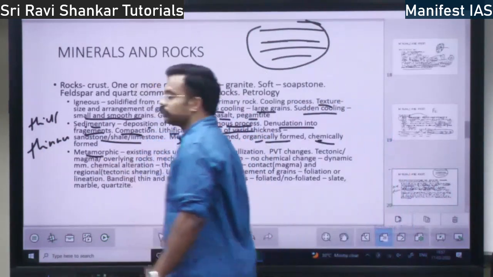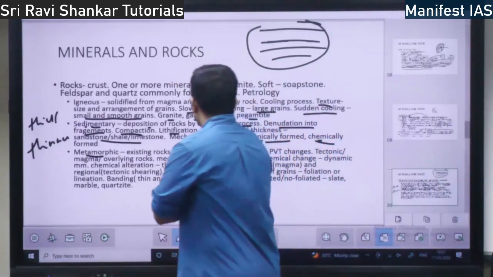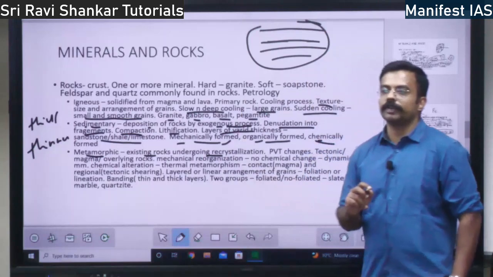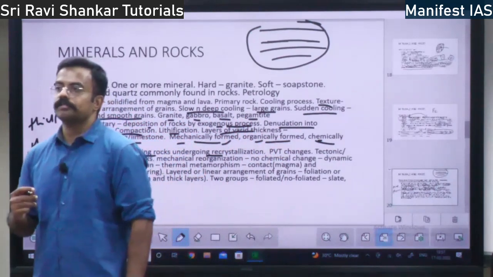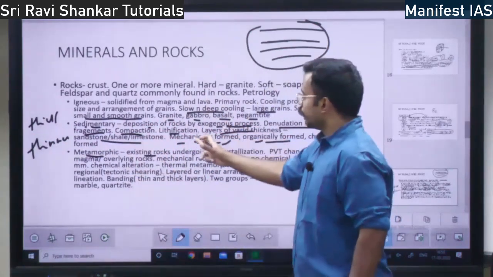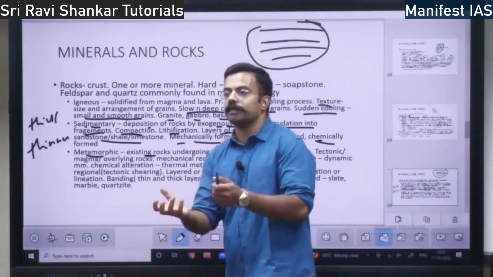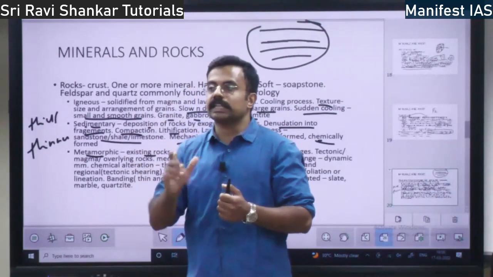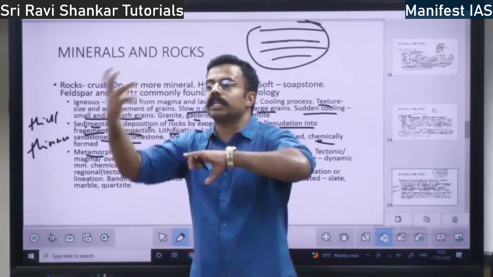The metamorphic rocks. What are the metamorphic rocks? Existing rocks undergoing recrystallization. What do you mean by that? See, there are two types of rocks I have discussed till now: igneous rock and sedimentary rock. These two will undergo recrystallization. Means in these rocks there will be crystals. Rocks are formed out of crystals. These crystals will undergo recrystallization, means they will become something new.